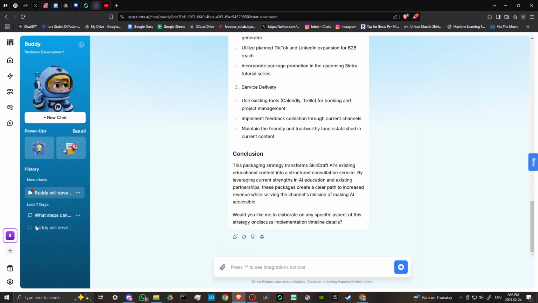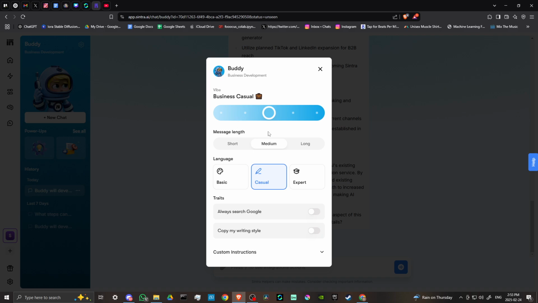So we'll just take a look here at some of the options that you'll find. You're going to find this with each of the different assistants. This is the menu that you're going to see up here at the top. We have this settings cog, and here we can modify a few things about how our AI assistant is going to respond to us. So here we have the message length, which is either short, medium, or long. So if you really want to make sure that you're getting as much information as possible, then you could set that to long. If you don't really need that, then you can set that to short. I'm going to set that to long for now.